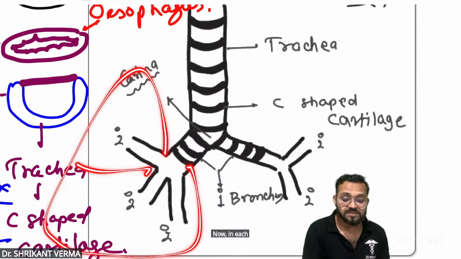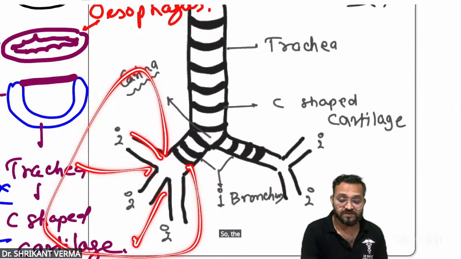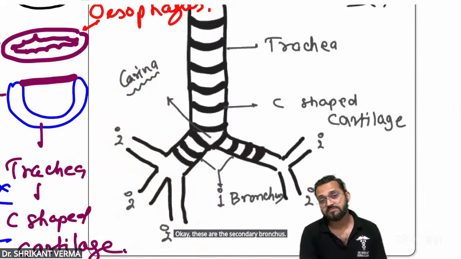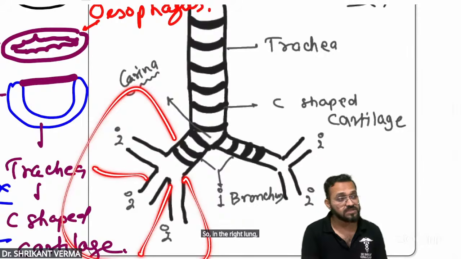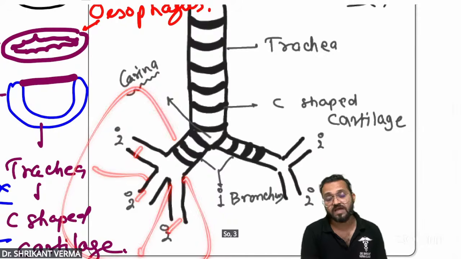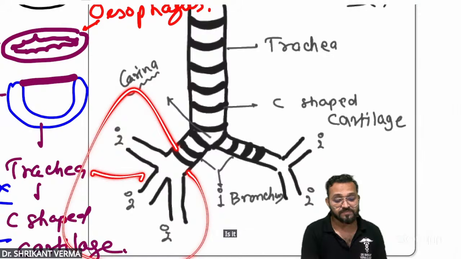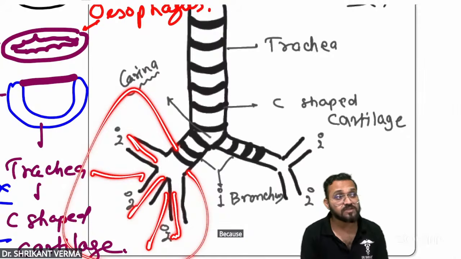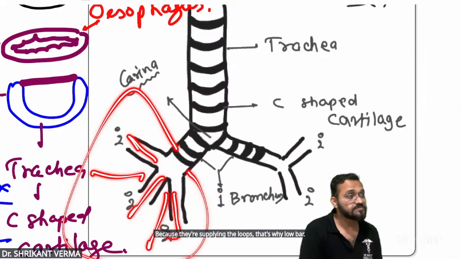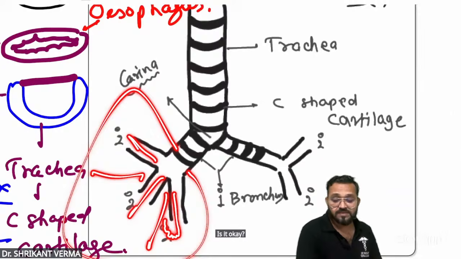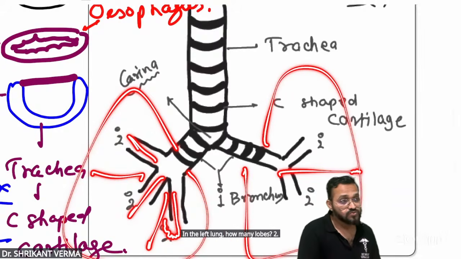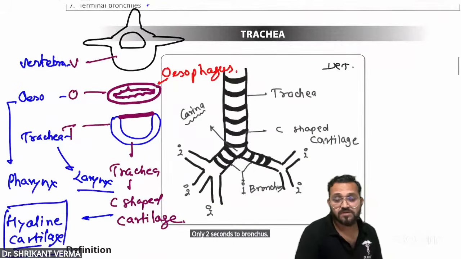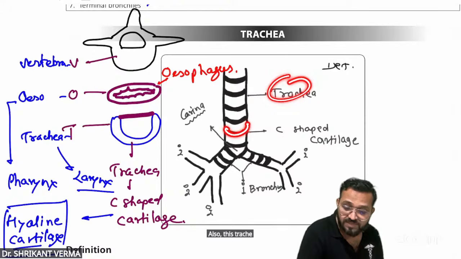Now in each lung, sir, there are lobes. So the primary bronchus divides into 1, 2, 3. These are the secondary bronchi. In the right lung, how many lobes? 1, 2, 3, three lobes. So three secondary bronchi are present. These secondary bronchi are also the lobar bronchi because they supply the lobes. In the left lung, how many lobes? Two. So on the left side, only two secondary bronchi. Also, this trachea has C-shaped cartilage.